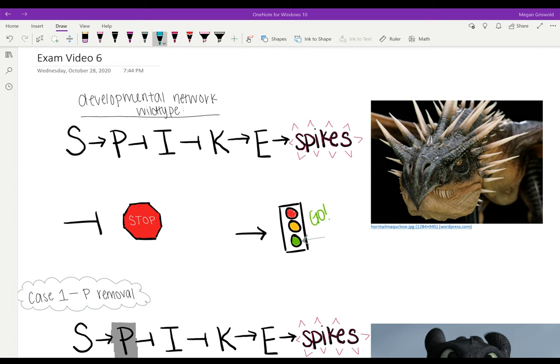In today's video, we're going to be following along this wild-type developmental network. Reading from left to right, we have the protein S transcribing P, which inhibits I, which inhibits K, which transcribes E, which then transcribes the developmental gene of spikes on a dragon.